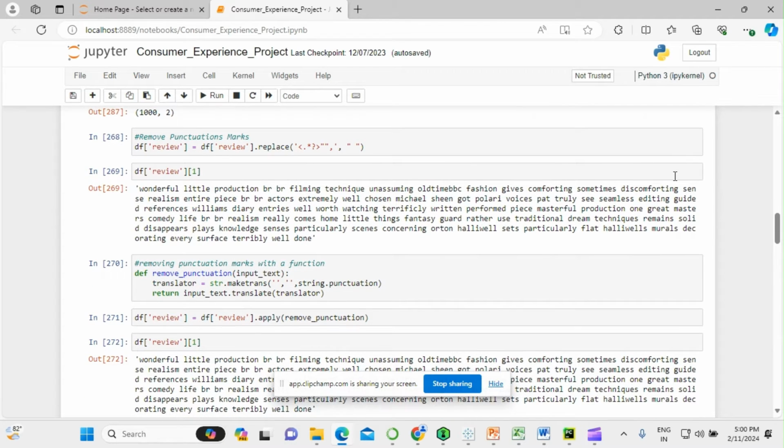Then I have used three methods to remove the punctuation marks. First is by replacing the set characters by null or an empty space.